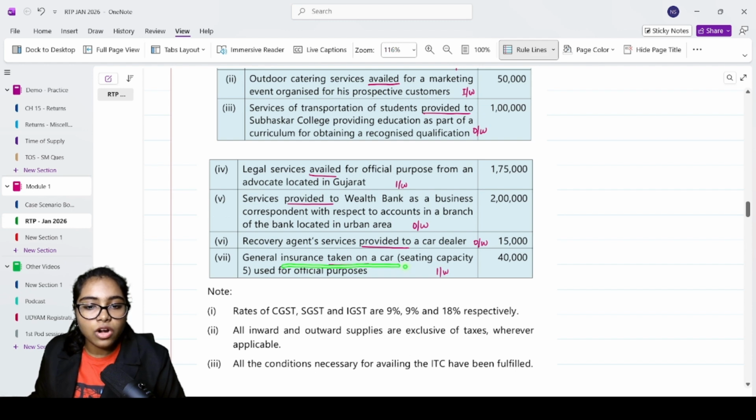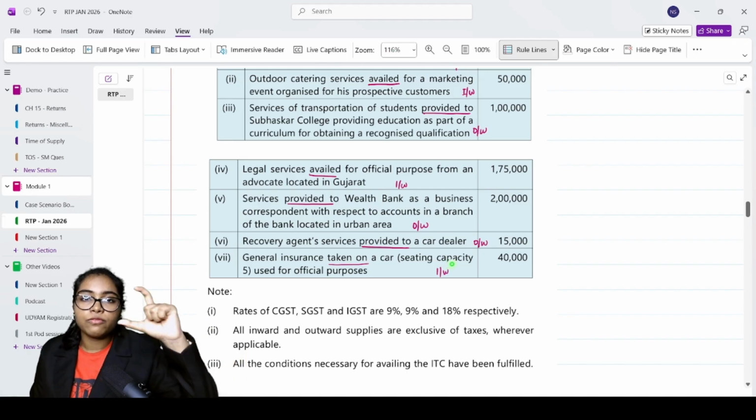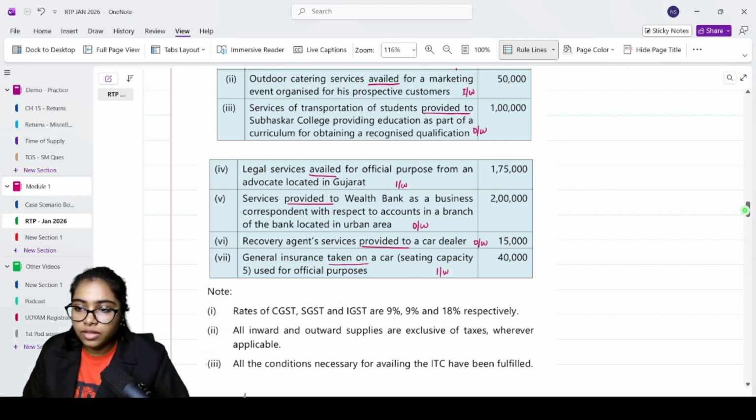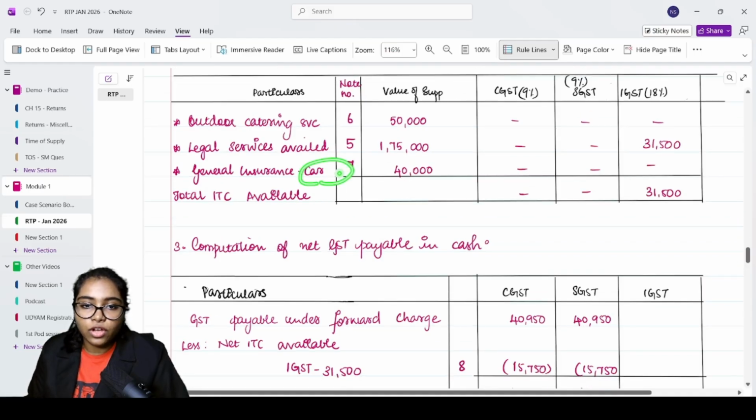General insurance taken on a car, seating capacity 5, used for special purposes. We already said if the service is on a blocked ITC motor vehicle, okay? For the motor vehicle, if the ITC is blocked, any services like general insurance, repairs, everything will also be blocked, correct? Now look at this. General insurance for car, outdoor catering services, legal services availed.